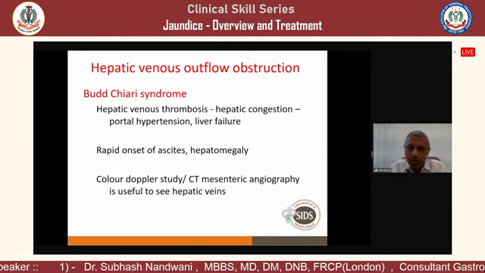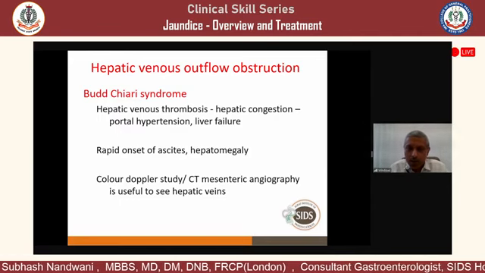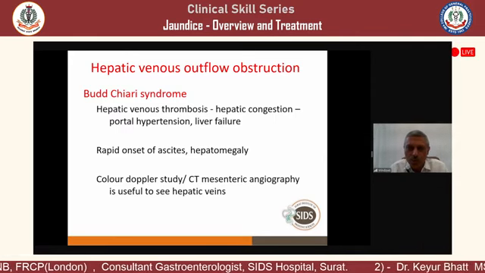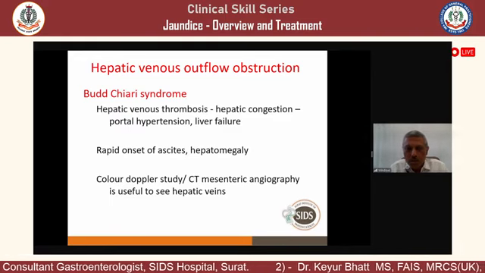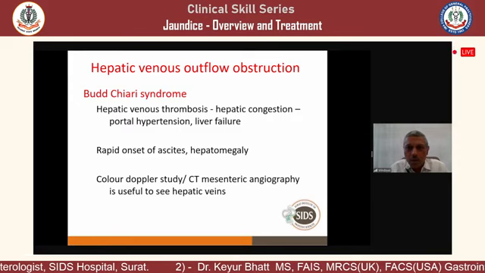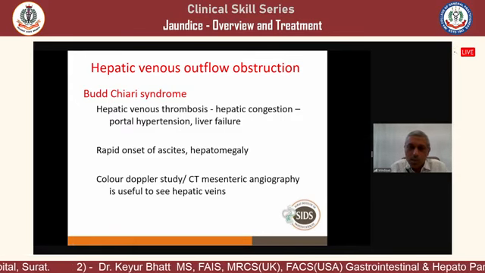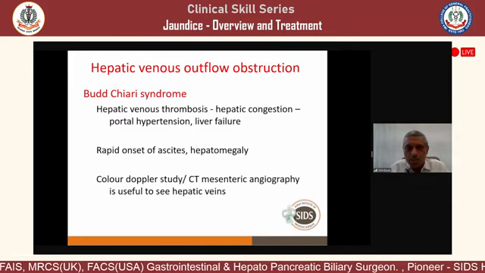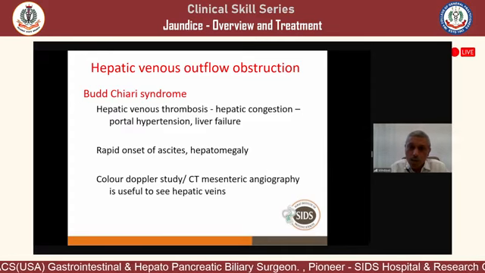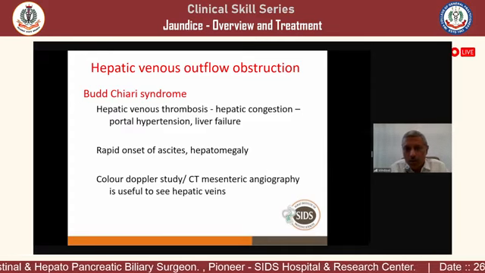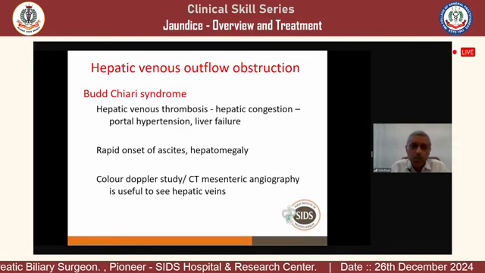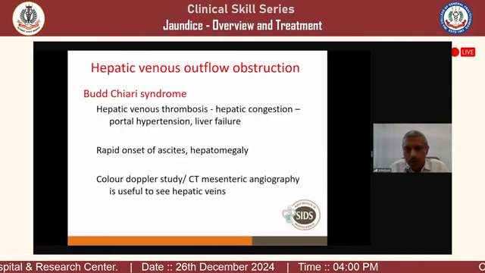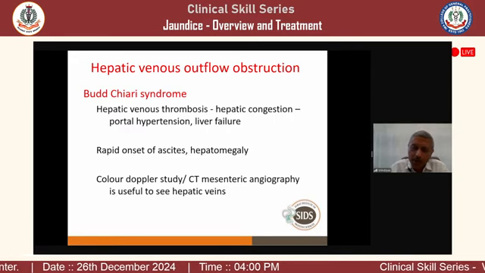Then you tap the ascites, and it should be high protein ascites. High protein, high SAG. SAG means serum ascites albumin gradient. If the serum ascites albumin gradient is more than 1.1, that suggests portal hypertension. Here there is portal hypertension, so the gradient will be more than 1.1. But the liver will be enlarged, and this will be high protein ascites, more than 2.5 gram protein in the ascitic fluid. So high protein, high SAG is Budd-Chiari syndrome. High protein, low SAG ascites will be tuberculosis, malignancy, or pancreatitis. So this is a rapid onset of ascites with hepatomegaly, and color Doppler, or you can go for CT angiography or mesenteric angiography, which will show the blocked hepatic veins.